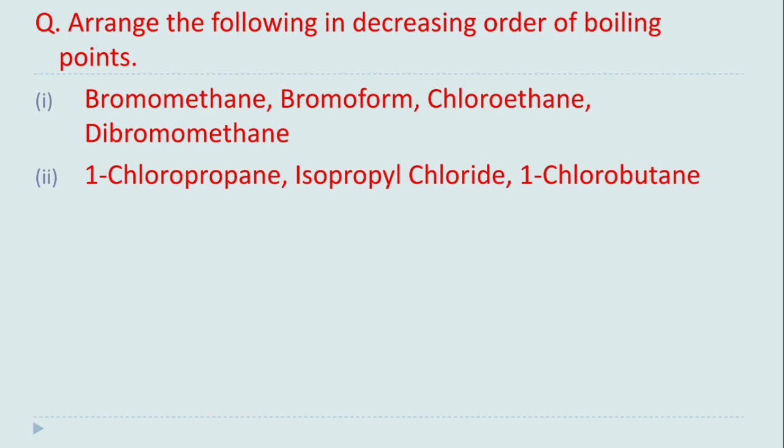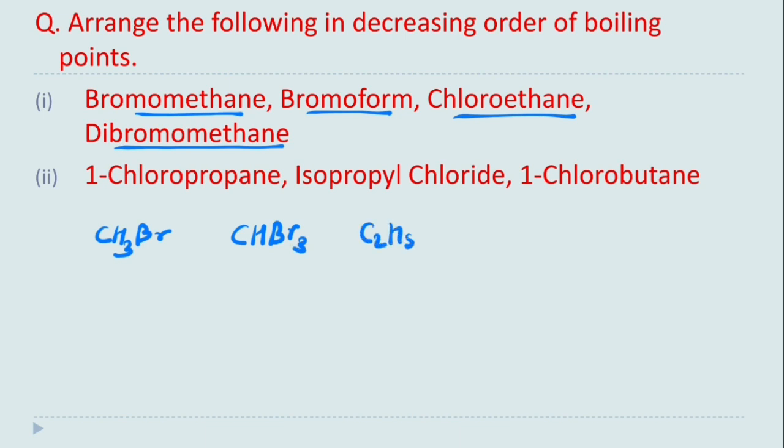Arrange the following in decreasing order of boiling points. First question is bromomethane, bromoform, chloroethane and dibromomethane. Okay, let's draw these structures. This is bromomethane, bromoform is CHBr3, then chloroethane is C2H5Cl and dibromomethane is CH2Br2.